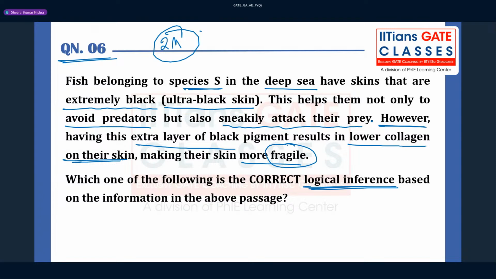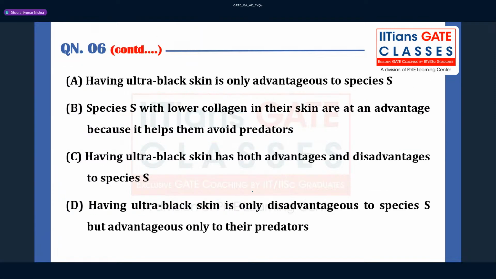So this is nothing but a kind of disadvantage also, having black skin. Which one of the following is the correct logical inference based on the information given above? The first part of the statement talks about positive things, the second part talks about negative things, right? Now option A, having ultra black skin is only advantageous, this is wrong, right? Only is a word that makes it wrong. Having ultra black skin is only advantageous to species, that is wrong.